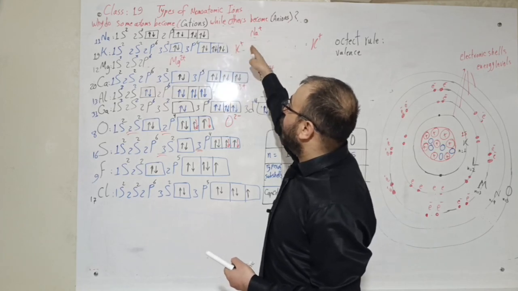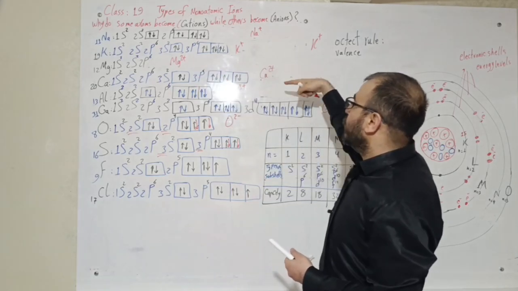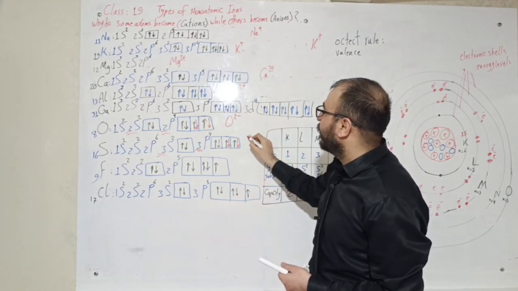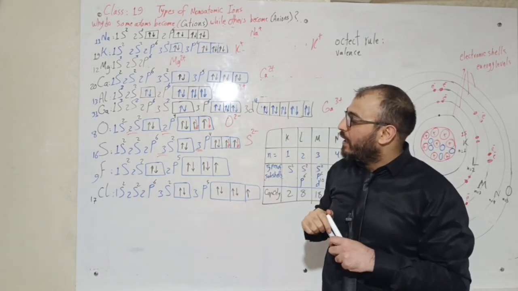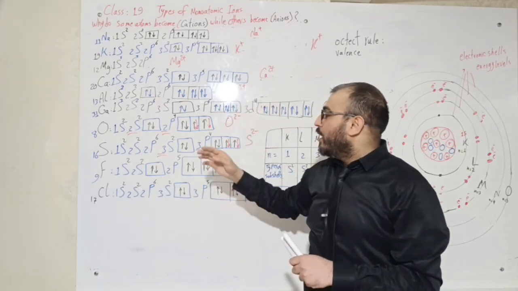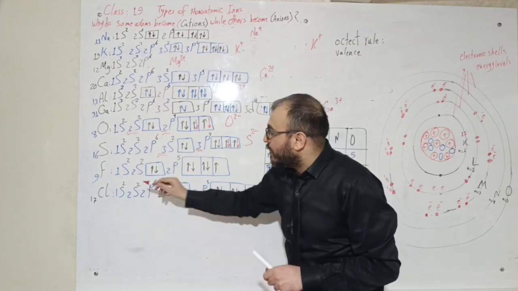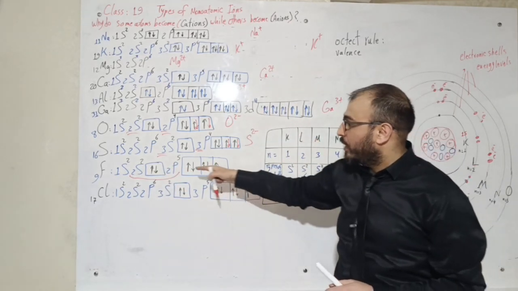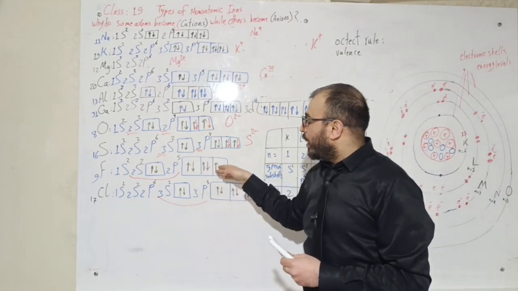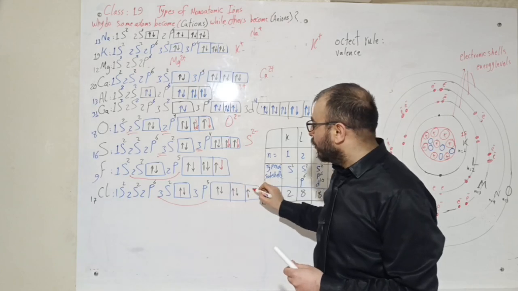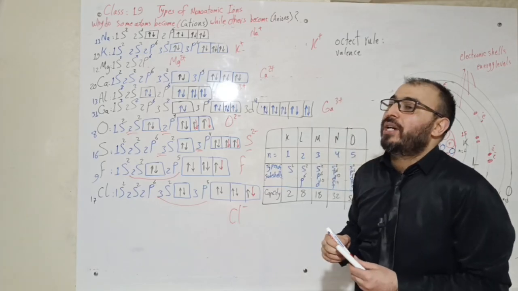In the previous cases, those atoms lost electrons. That's why they became positively charged. In these cases here, we have negative charges because the atoms are gaining electrons. For the final case, my friends, we have fluorine and chlorine. Again, my friends, the last shell of each has 7 electrons. This is the last shell, L in the case of fluorine and M in the case of chlorine. Each one has 7 electrons, so they prefer to gain 1 electron only. Fluorine is going to be -1 and chlorine is going to be -1.